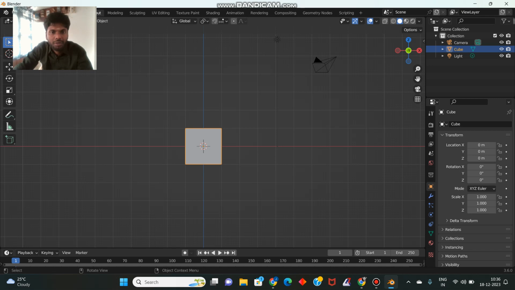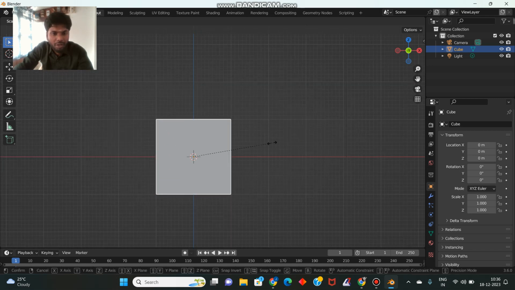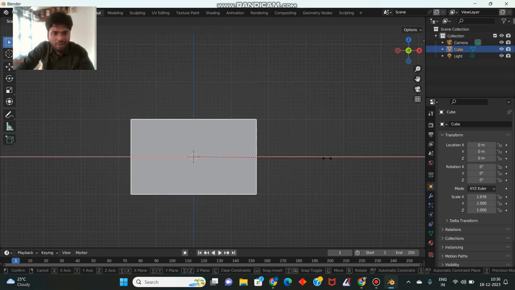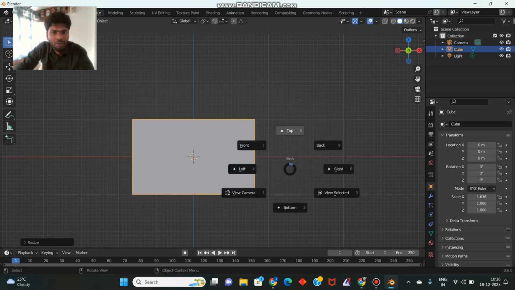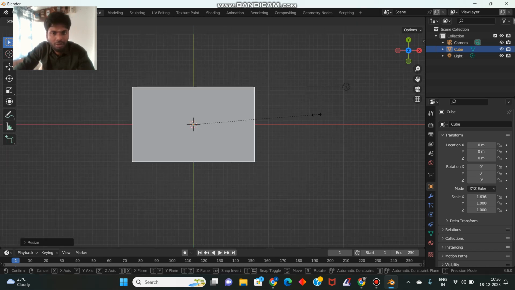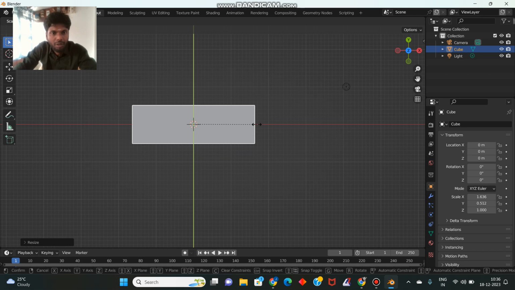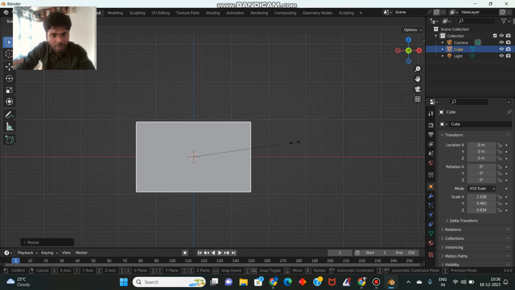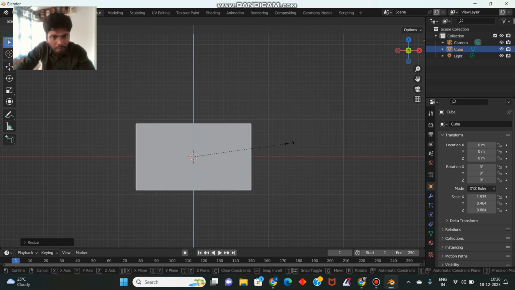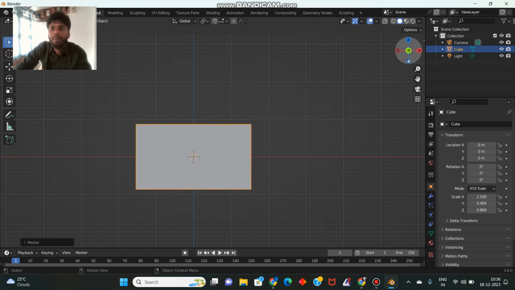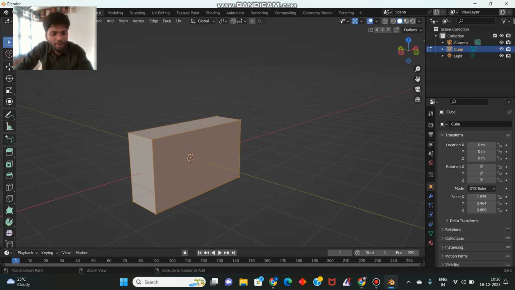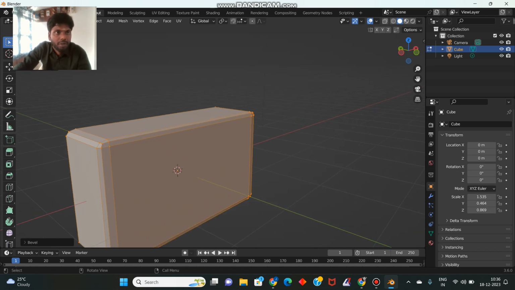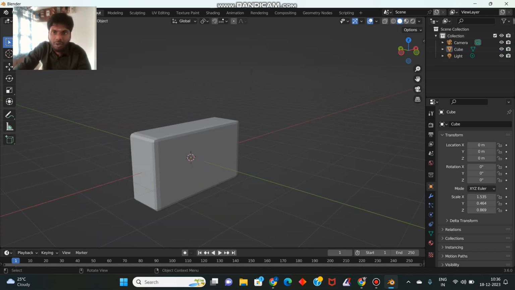Okay, this is the object. I just made a low poly model, a little bit low poly. It's a little bit of an air conditioning shape. Then Control E. Okay, this is our object.